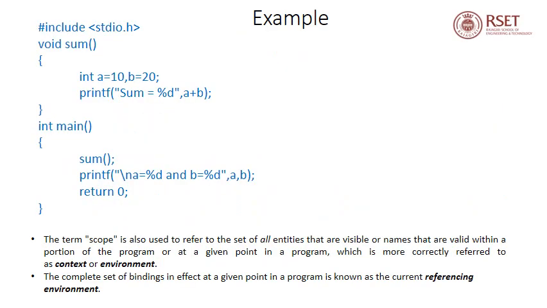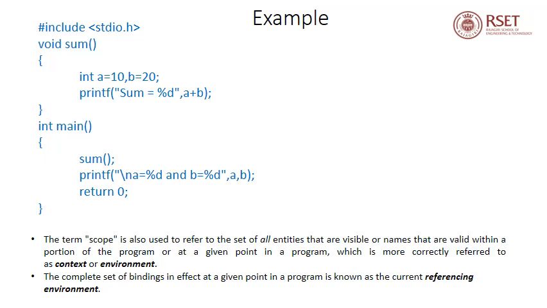To illustrate the concept of scope, I have provided an example C program here. In this program, there is a function called sum apart from the main function. Within sum we have two local variables a and b initialized as 10 and 20 respectively, and the function simply prints the sum of a and b, which is 30. From within main we call function sum, and it will print sum equal to 30. Then we have another printf, where we try to print the values of a and b from main. It is apparent that this will cause an error because a and b are not visible within main. Their scope is restricted to sum.